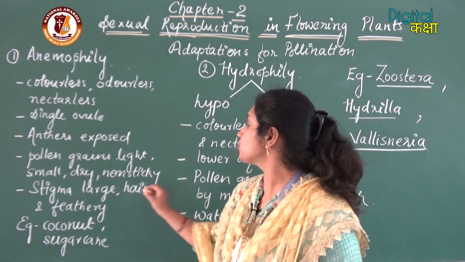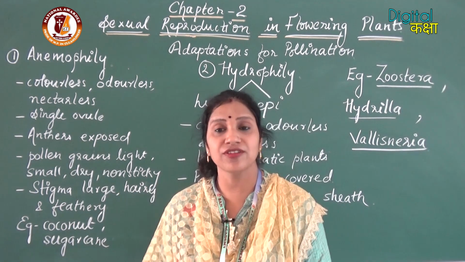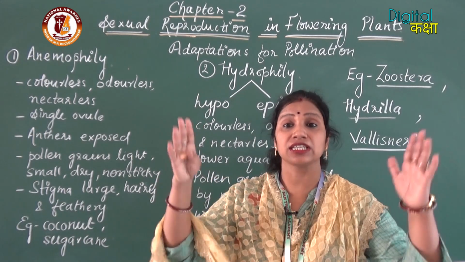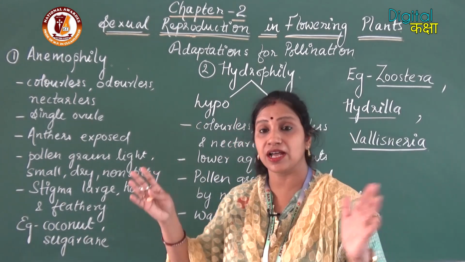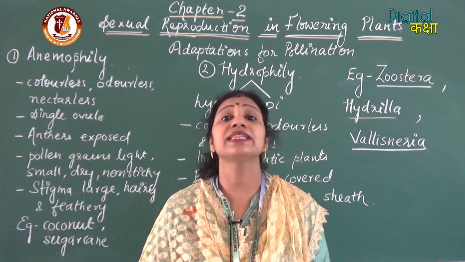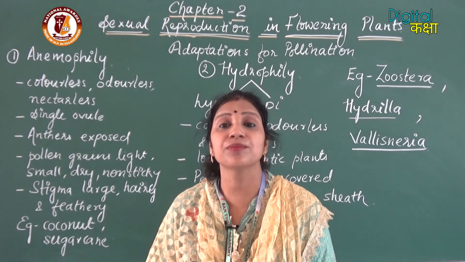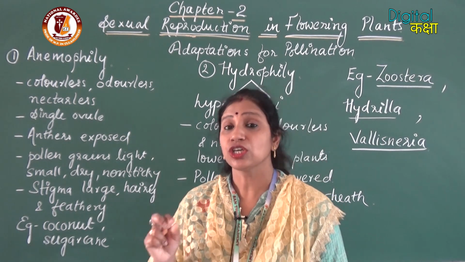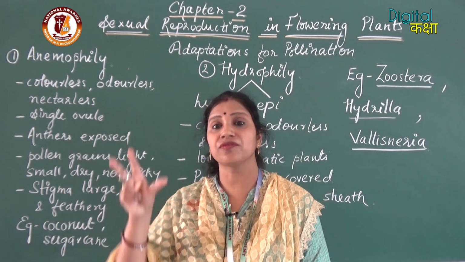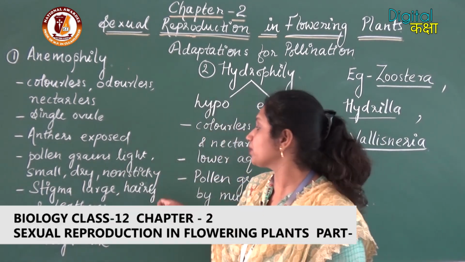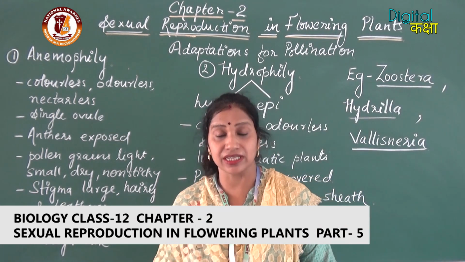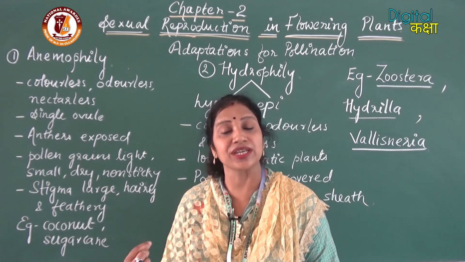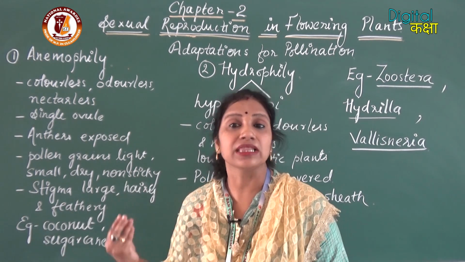Now next is the characteristics of the stigma. The stigma should be large, hairy and feathery. Why? Because if it is elongated, large and feathery, only then can it capture the maximum number of pollen grains. For example, in the maize plant, you must have seen the cob of the maize plant. That cob is very large and hairy, so that it can capture the maximum of the pollen grains coming by the wind.